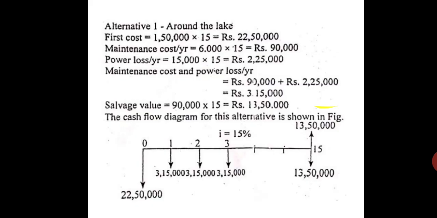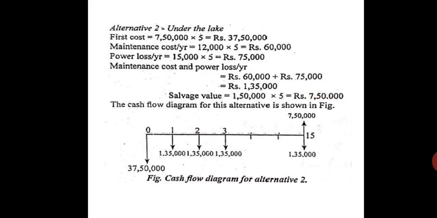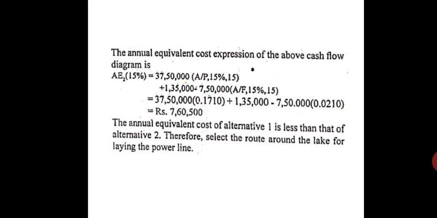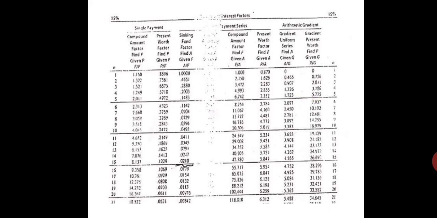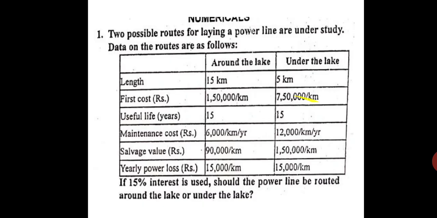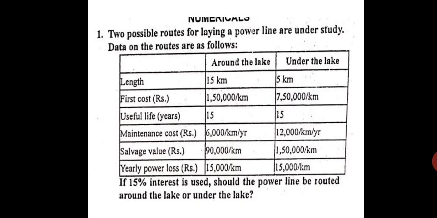Now let us see how we are going to solve this problem. First we will solve it by the equivalent annual worth method. Okay. Now this is the interest chart for 15%. Here the interest given to us is 15%.